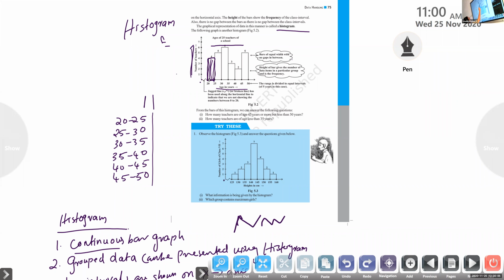It is known as a jagged line or broken line, or otherwise you may call it a kink. Did you hear this name? Kink? It shows that between 0 and the first class, some values are there.